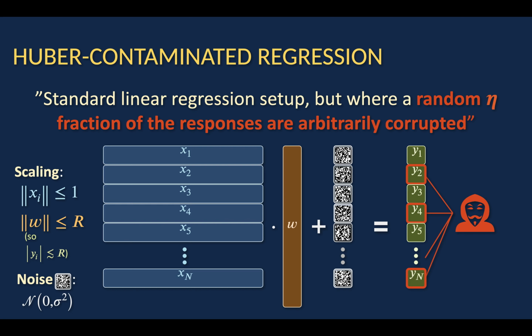A random eta fraction of the responses are arbitrarily corrupted. So you flip a coin, and with probability eta, you hand the response to an adversary, and they change it to whatever they want it to be. We are presented with the entire data set, and we want to recover w, the ground truth.